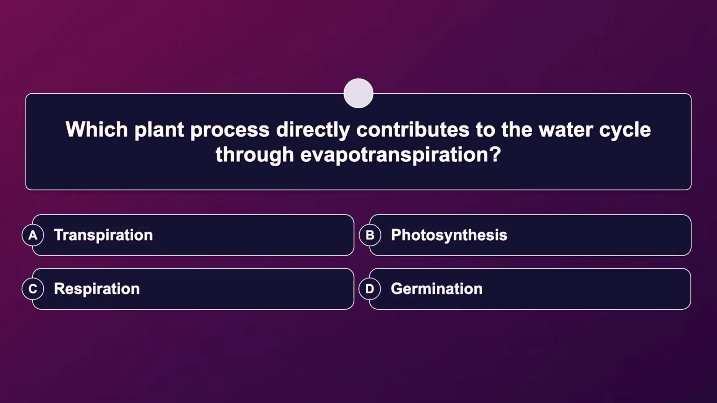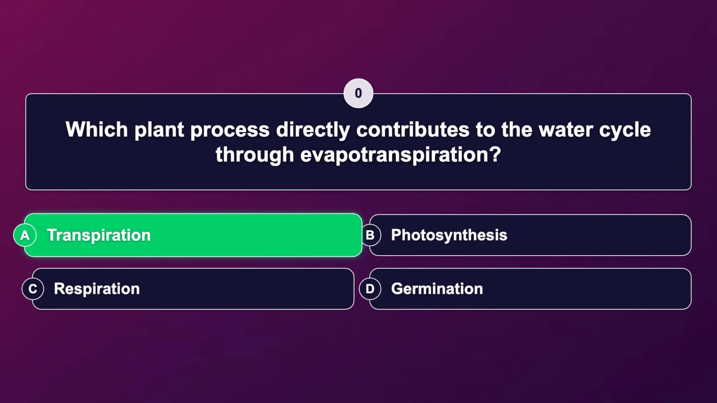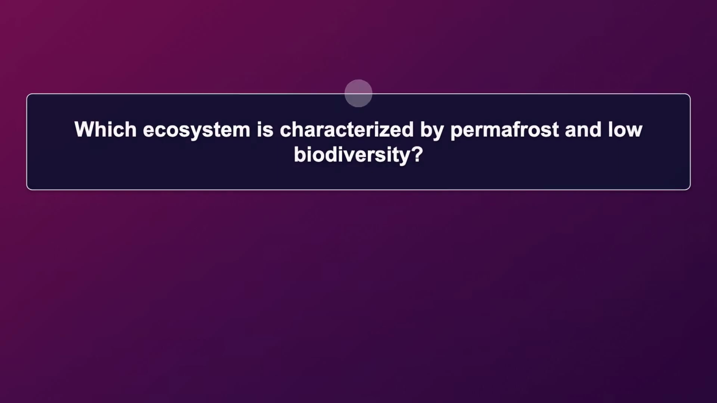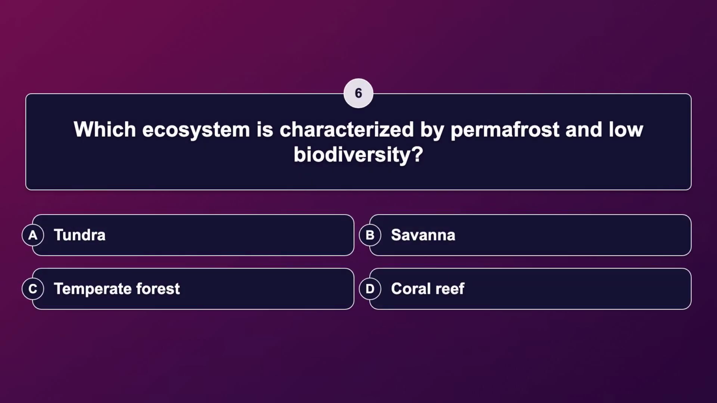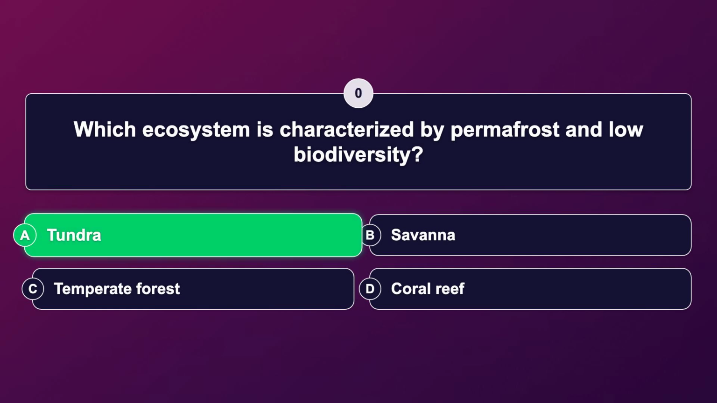Which plant process directly contributes to the water cycle through evapotranspiration? The correct answer is transpiration. Which ecosystem is characterized by permafrost and low biodiversity? The correct answer is tundra.